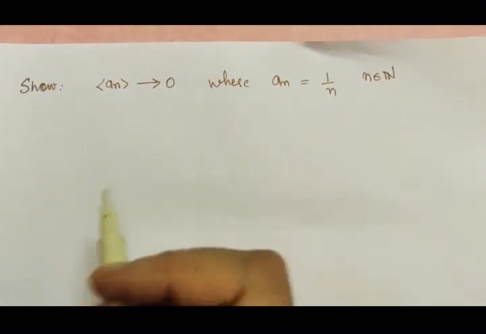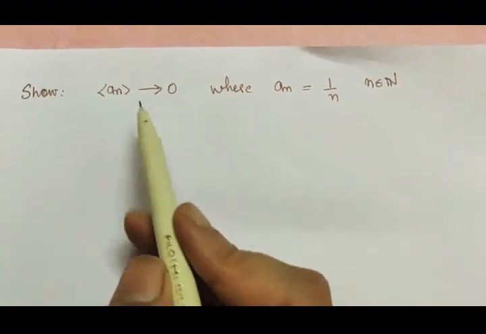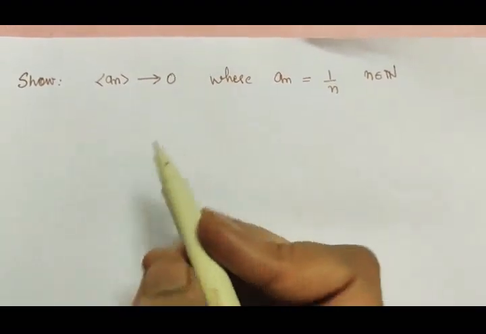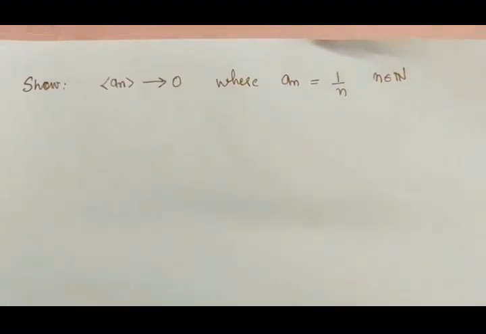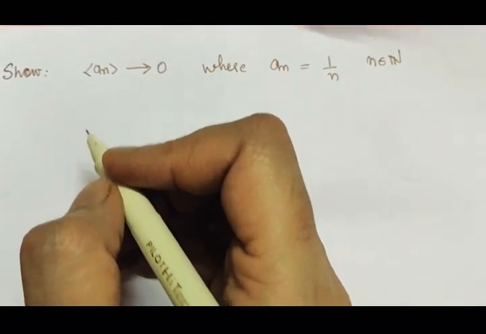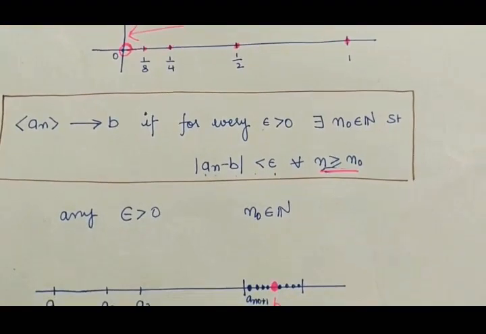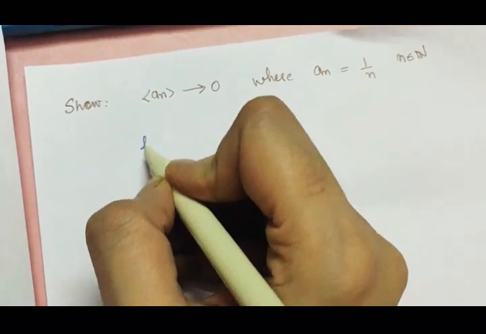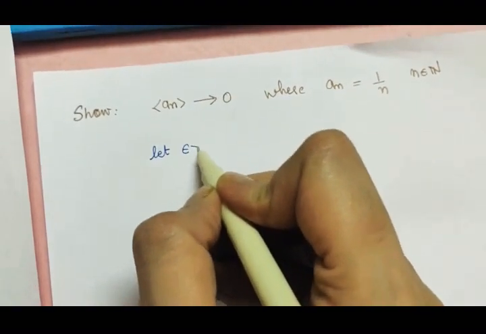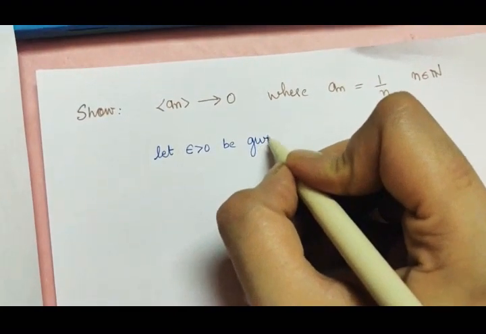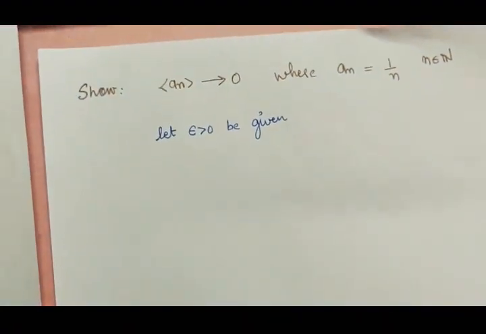As we have seen earlier, we know that this sequence 1 by n goes to 0. We have to prove it mathematically using our definition. So what was there in our definition? Our definition said for every epsilon greater than 0. So we have to begin with some arbitrary epsilon. Any epsilon.